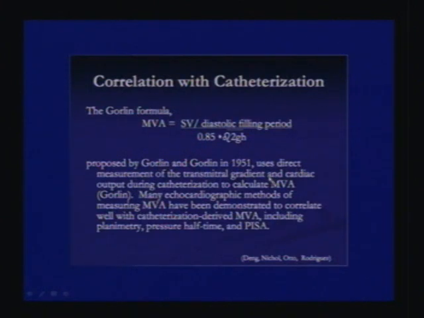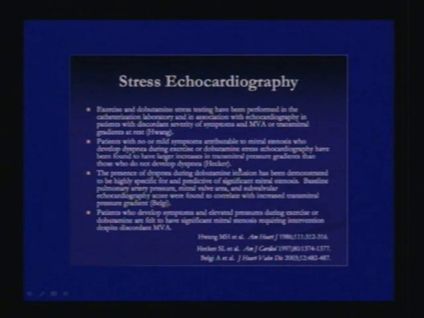The Gorlin formula, which you use with catheterization, is what we use for the direct measurement of transmitral gradient and cardiac output during catheterization to calculate the MVA, and many echocardiographic methods of MVA have demonstrated to correlate well with catheterization derived MVA, including planimetry, pressure half time, and PISA, because these are the three most important methods. The others I've just touched upon so that you know about it.